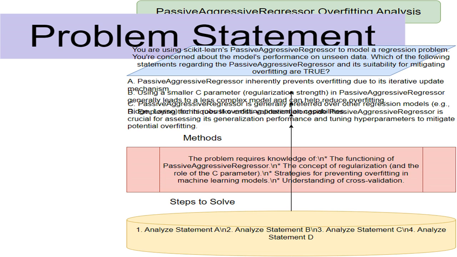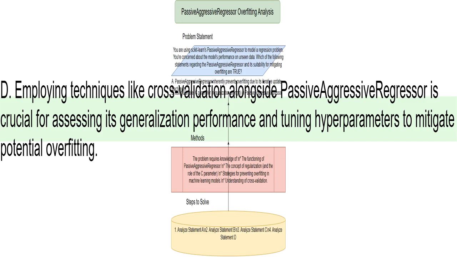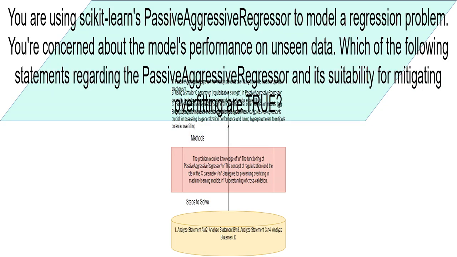Sklearn is a Python library for machine learning. To tackle this, I need to know how PassiveAggressiveRegressor works, what regularization is and how the C parameter influences it, ways to stop overfitting, and what cross-validation is. This sets the stage. We are using a specific machine learning tool to predict a numerical outcome.